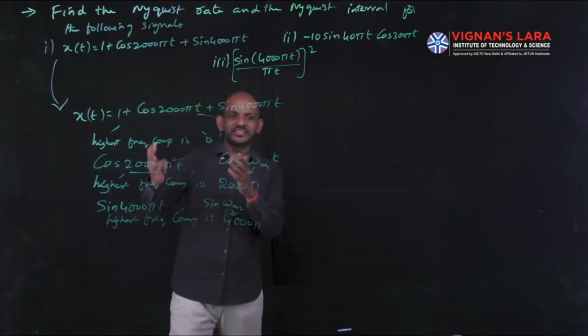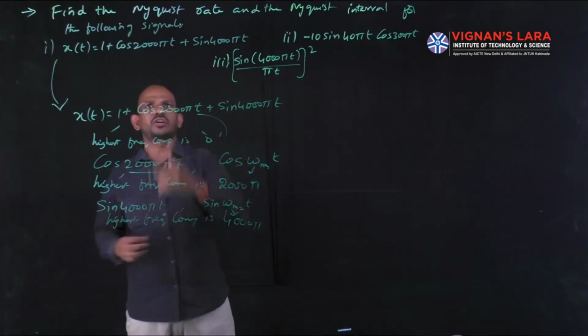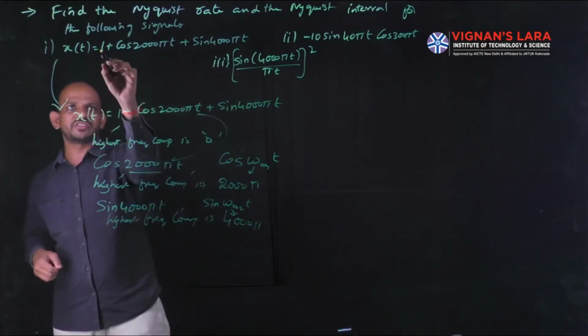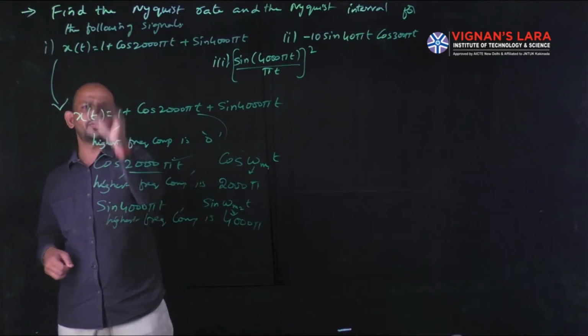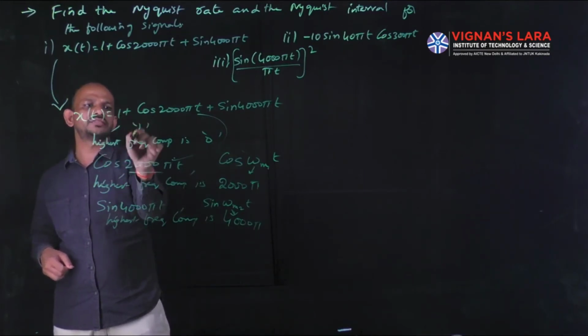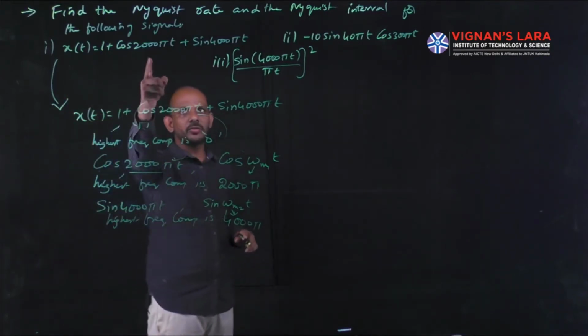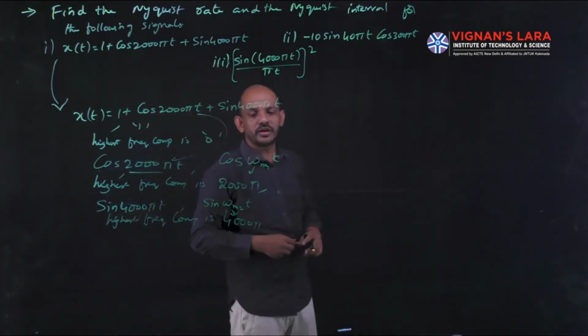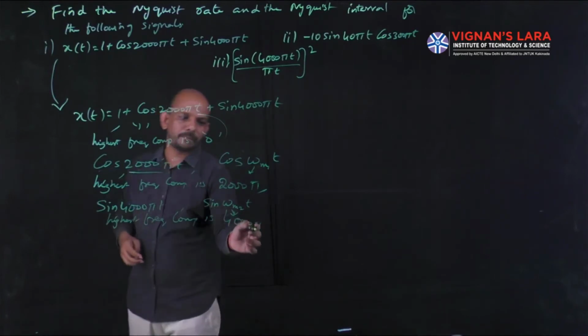So the given signal is the summation of 1 plus cos plus sine. I went through the individual ones. The highest frequency component of 1 is 0. The highest frequency component of this cos wave is 2000 pi. And the highest frequency component of the sine wave is 4000 pi.